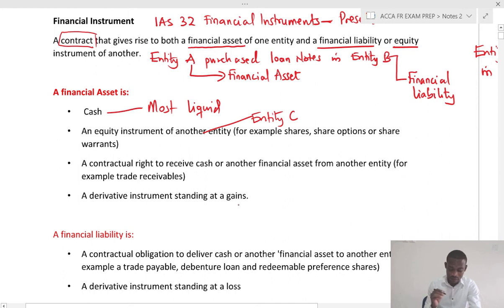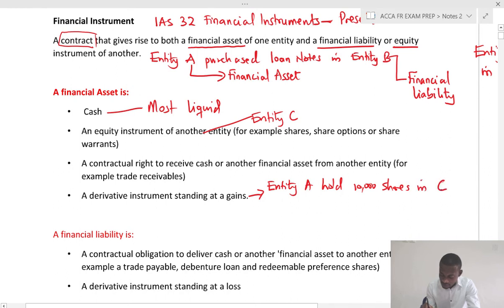Now, what does it mean to say a derivative instrument standing at a gain? Let me give you a quick example. Let's say entity A holds 10,000 shares in C. Entity A wants to sell these shares in 4 months.